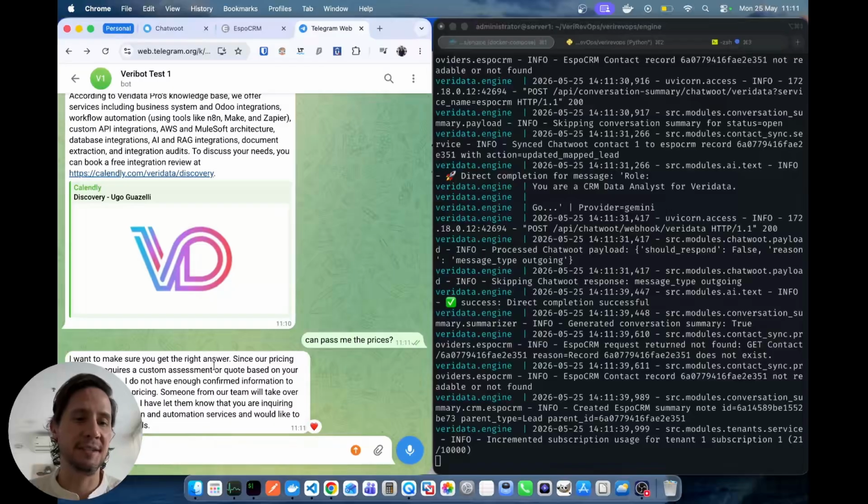So in this case, it was not able to find the prices or anything, and said that someone from the team is going to contact. I decided to do this behavior because prices for integration are not set in stone. They're a little bit different, and that's why we have to talk to the clients in this scenario.